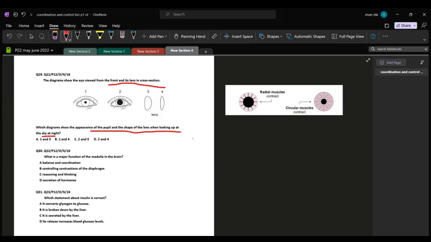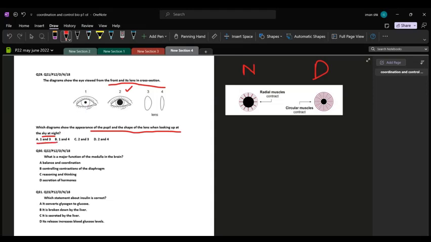So you have to pick this statement out and know that they are asking you about accommodation reflex as well as pupil reflex. So in pupil reflex, you know that if it is nighttime or dim light, the pupil dilates. So this is the nighttime and this would be the daytime where the pupil constricts in bright light. तो इन दोनों images में से जो pupil dilate कर रहा है that is this picture at number 2. And the pupil constricting is at 1, but since we are specifically talking about night, it has to be 2.